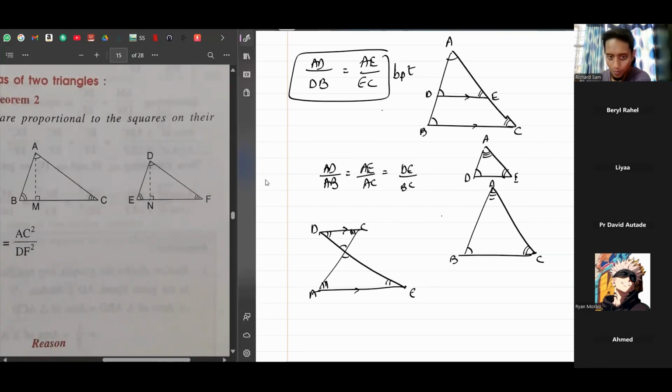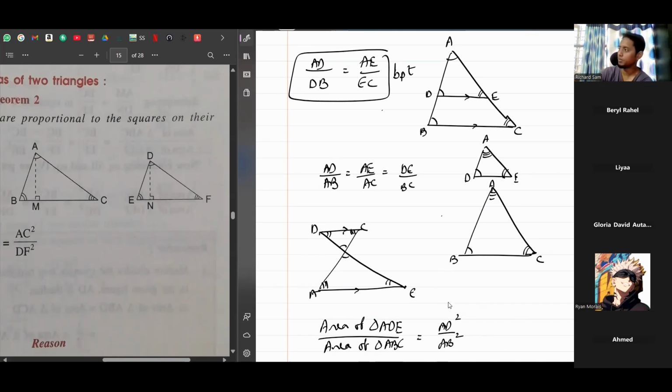Now, if you want to find the relationship of their areas, that is, say, area of the small triangle ADE upon the area of the big triangle ABC, they will be equal to any of the sides squared. So you can take any of the known sides, for example, AD upon AB, and square it.